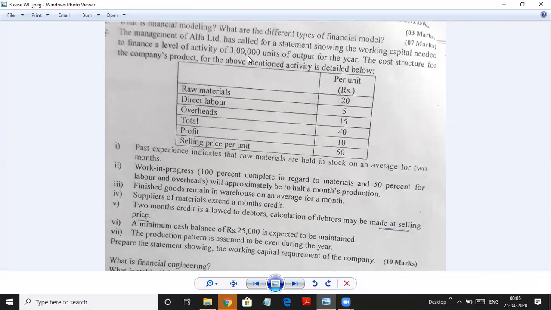So here the output is given, cost structure, the company's product for the above mentioned activity. You have raw material, direct labor, overhead. All these three costs, total of the cost is 40 rupees. 10 rupees is profit and selling price is 50 rupees.